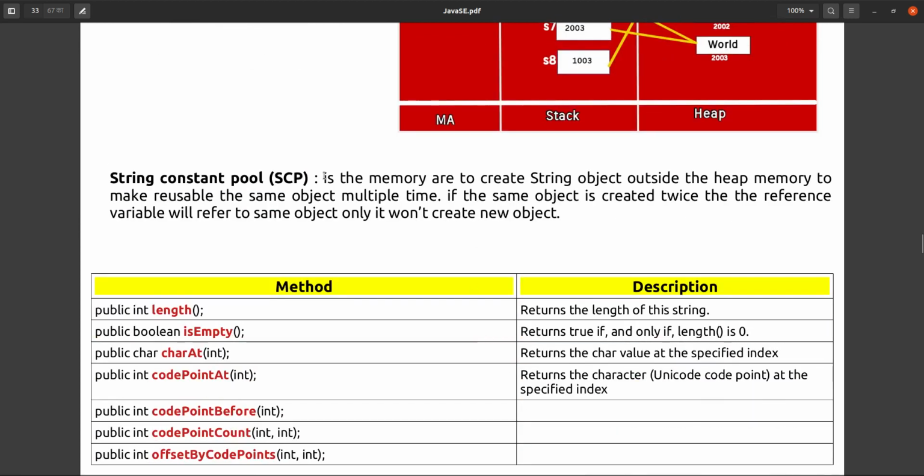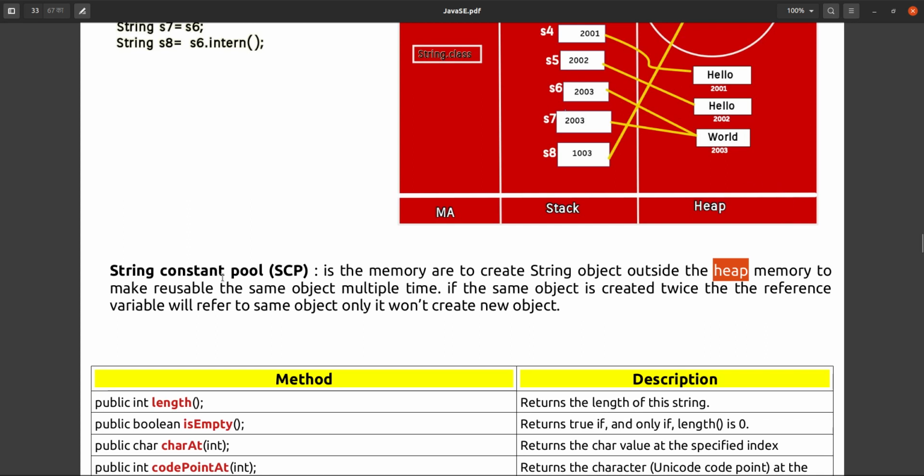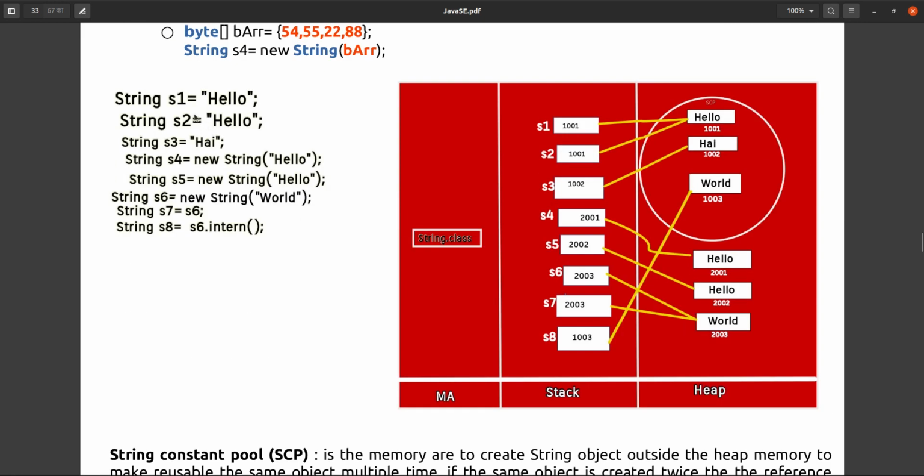Okay see, it is a memory. What is string constant pool? It is a memory to create string objects outside the heap memory, to make the same object reusable multiple times. If the same object is created twice, then the reference variable will refer to the same object only, it won't create a new object. Yes, using this equals directly.